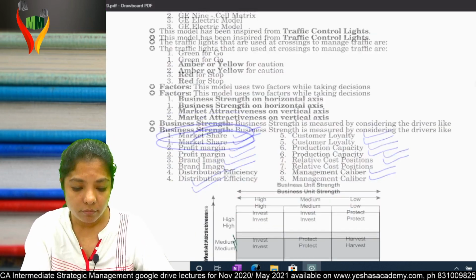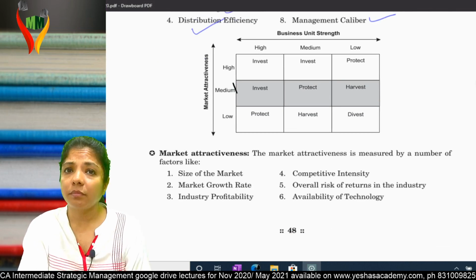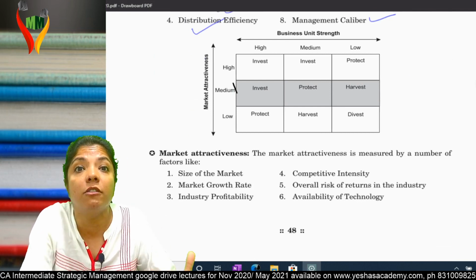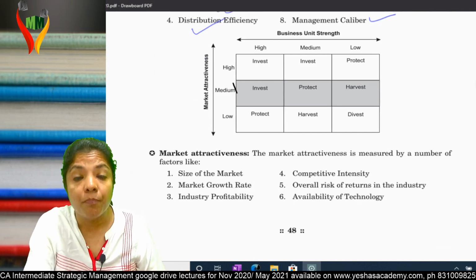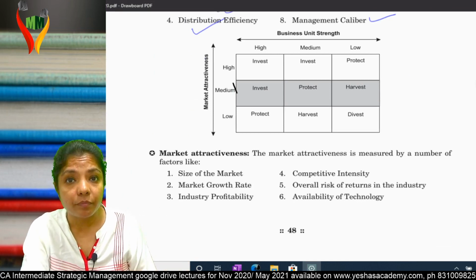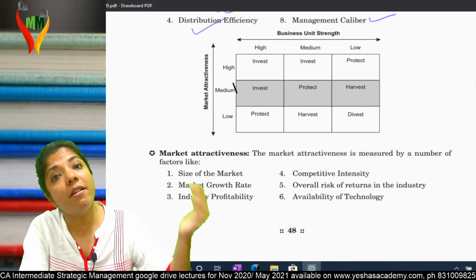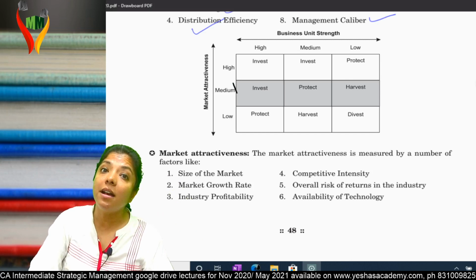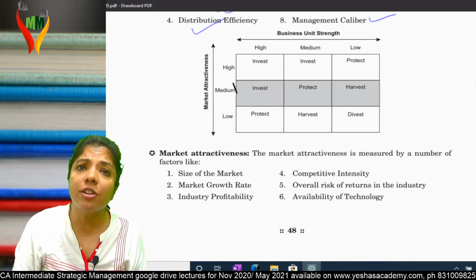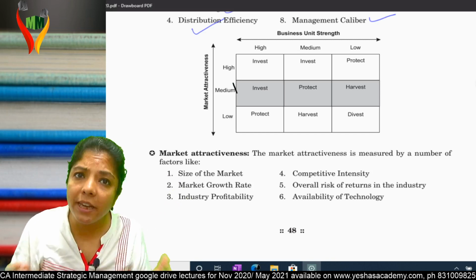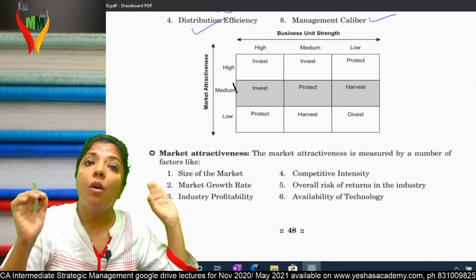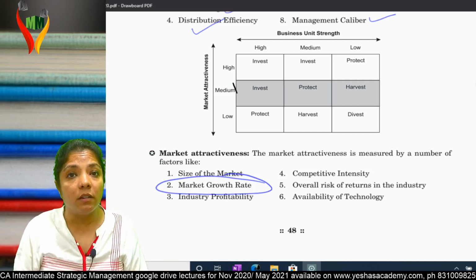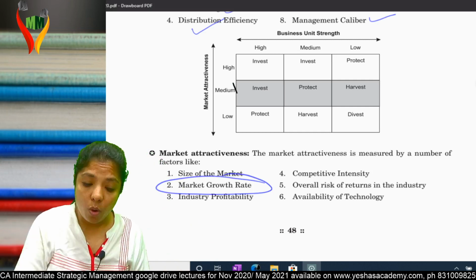G is saying that boss, there are many factors because of which you may get attracted towards the market, as in size of the market, market growth rate, industry profitability is very high, competition is less, overall risk is less, technology is easily available. That means they are saying that market can be attractive because of many factors and not only one factor. BCG has considered only one factor. G is saying why one, why not all?